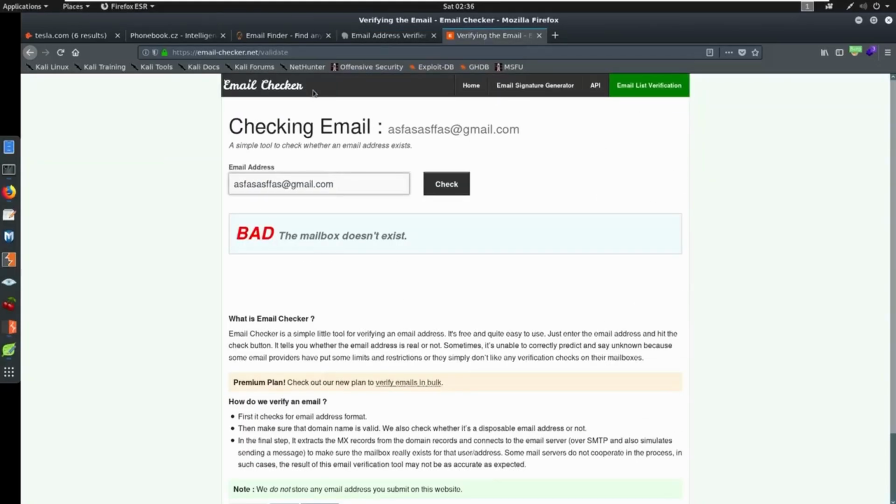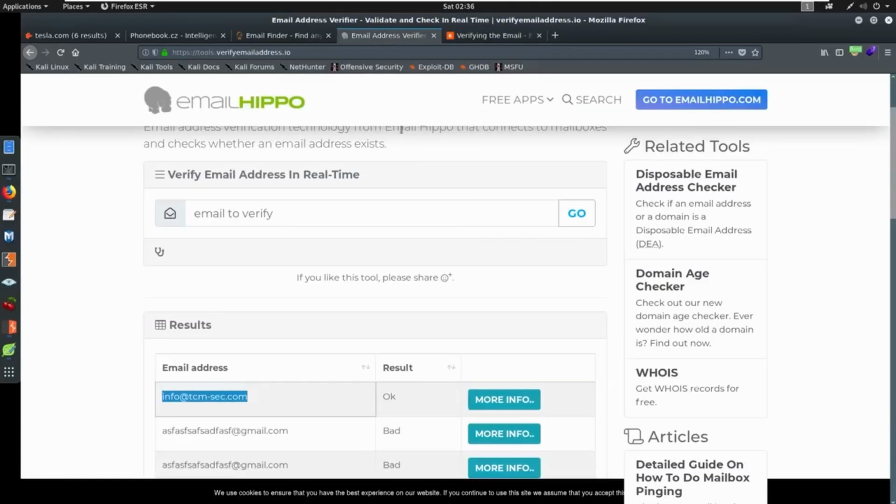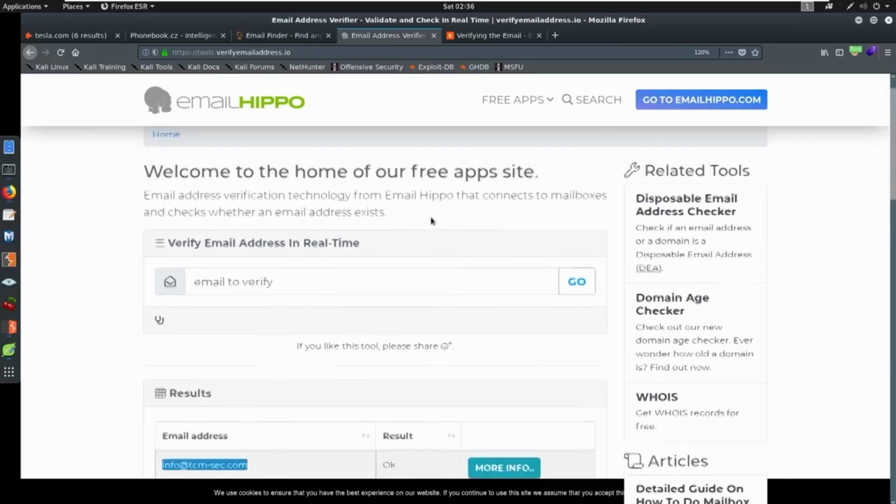Same thing with this website here, emailchecker.net/validate. Say, hey, checking the email. I put the same email address here. You could see it says bad. We could try again with info@tcm-sec.com and see if that works. And it says okay. So again, this is doing a great job. There are possibilities of false positives. There are so many searches that you can do per month on these, I do believe. They have APIs, which is nice if you want to automate this or script this out. But I think this is fantastic.